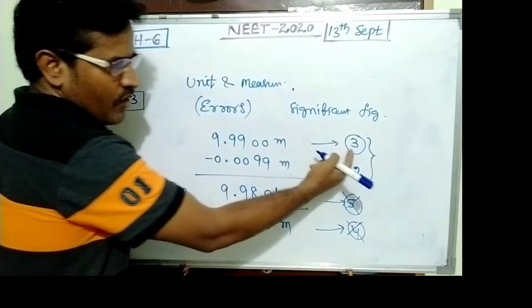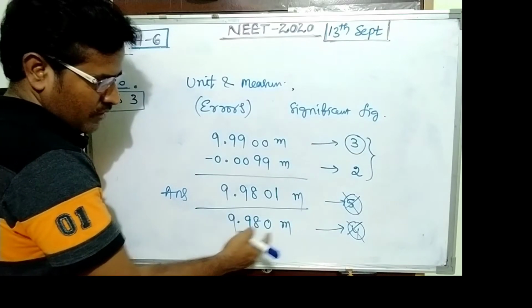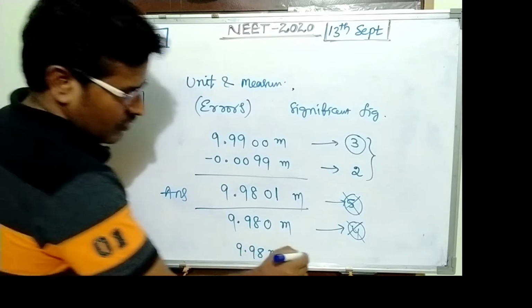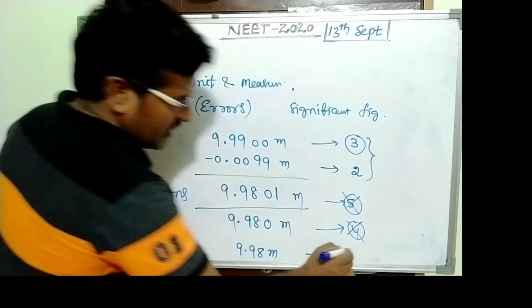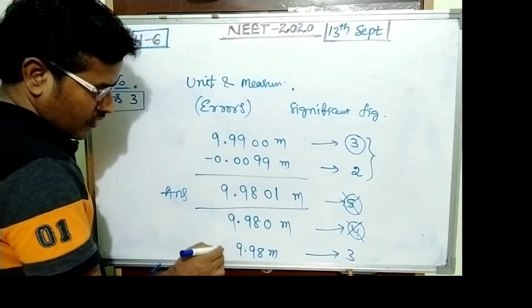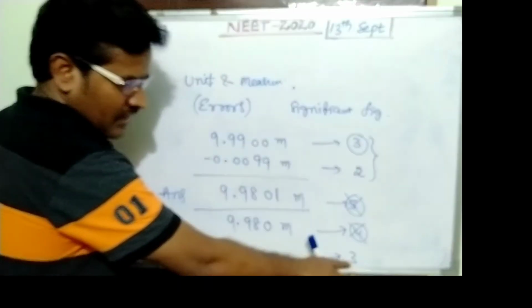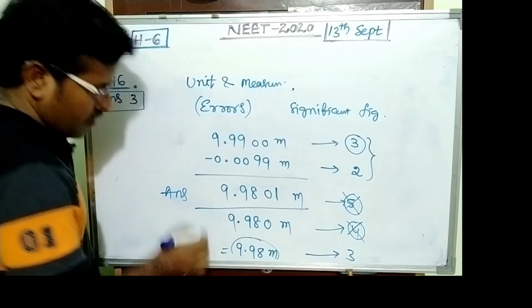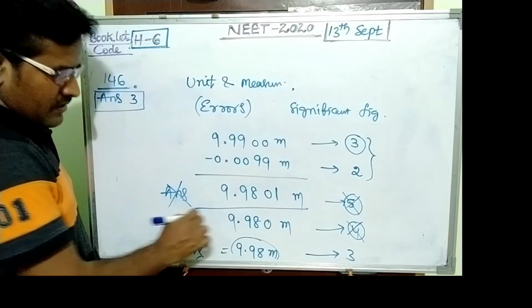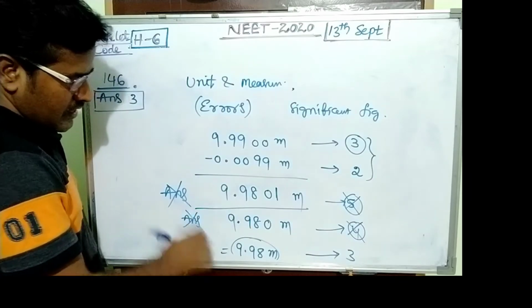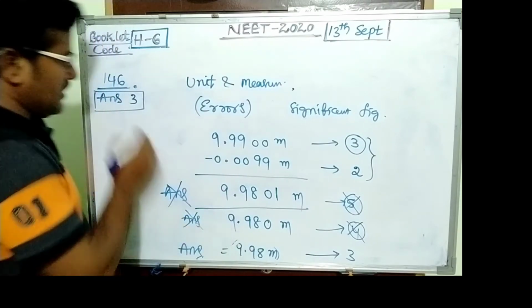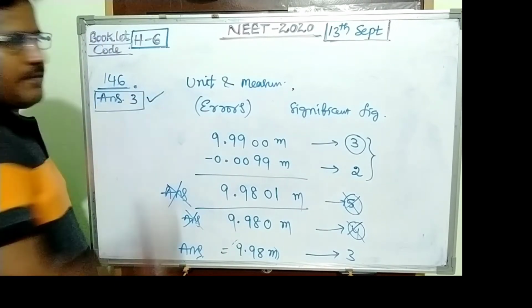We want 3 significant figures, so again remove this 0: 9.98 meter, which consists of 3 significant figures. So the other is not a correct answer. The right answer becomes 9.98 meter. The answer is 3.